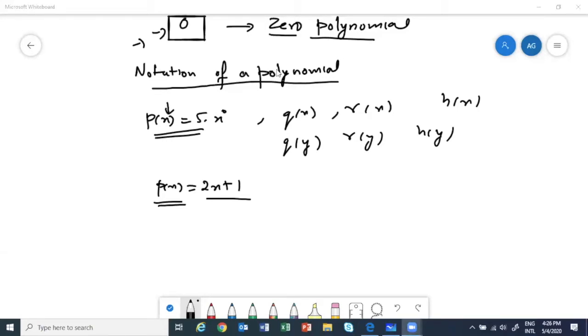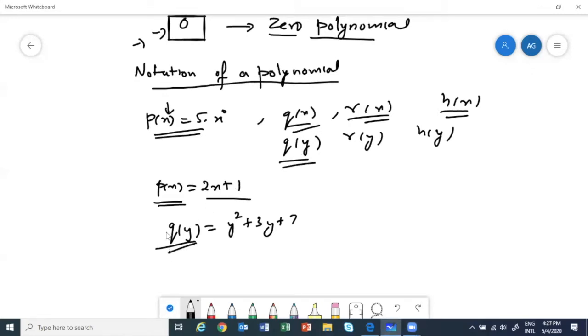Okay, so don't go into the quotient and remainder thing. Here, this is not q(x), r(x). Don't represent remainder and quotient here. Just as I am telling you, you can represent your polynomial like this. I can write q(y) is equal to y square plus 3y plus 7. Just a notation when we are talking about polynomials. Clear? Writing q(y) is equal to this has nothing to do with quotient or remainder.